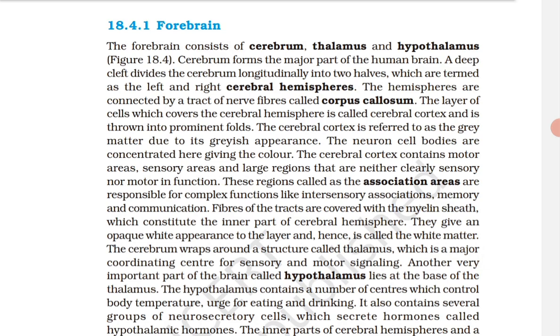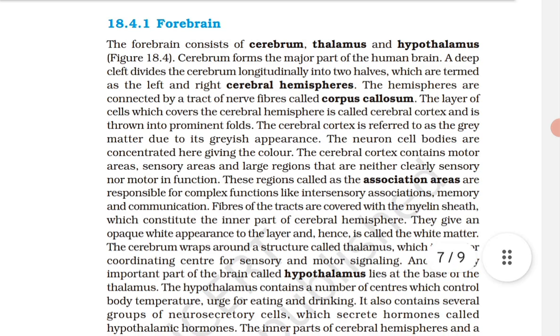These regions, called the association areas, are responsible for complex functions like intersensory associations, memory and communication.